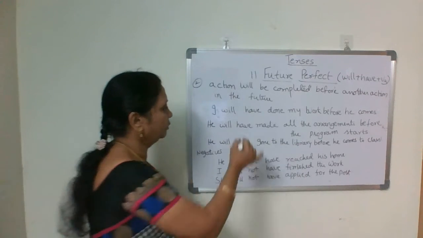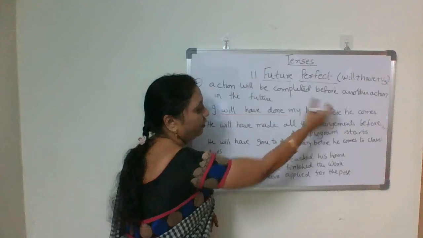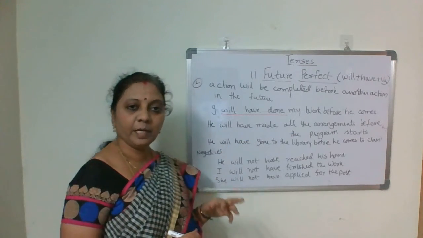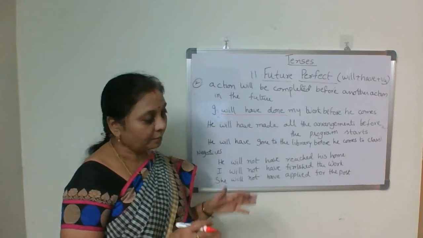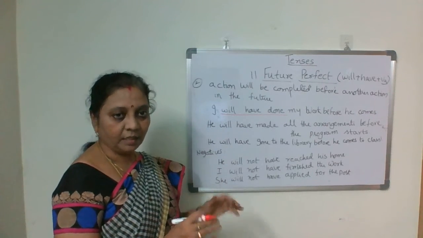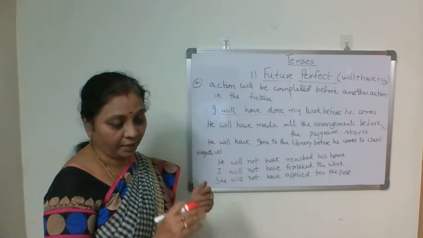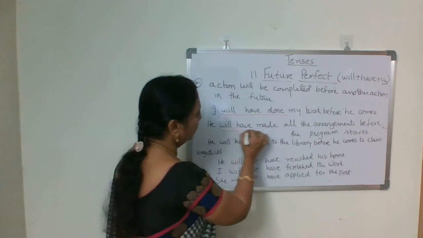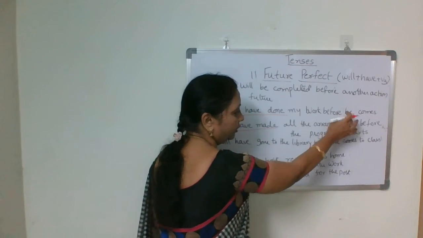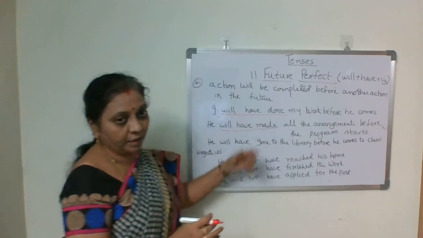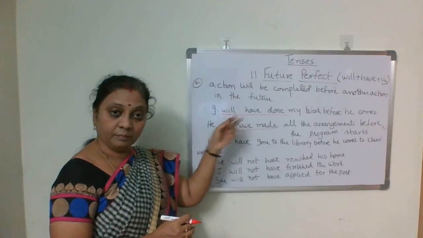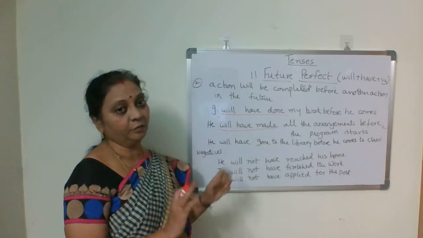Okay, this is will have done, but before another action. Then he will have made all the arrangements before the program starts only. Before that only, he will have made all the arrangements. So for that before action, observe, look at these examples. We are using simple present for the other action, and for this action we are using future perfect. That you have to notice.